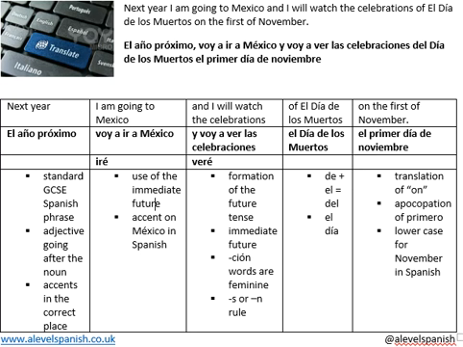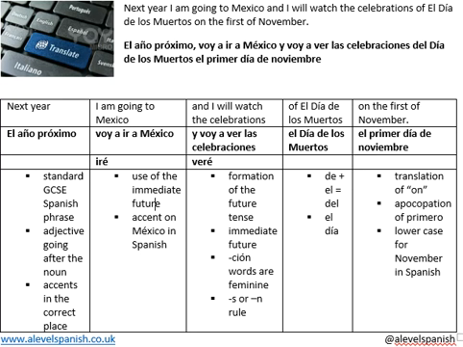Apocopation is just a grammatical way of saying that you knock off the O of primero when it's in front of the noun it's describing. So in this case, primero goes to primer. And the last point really is that noviembre has a lowercase N because all the months of the year are lowercase in Spanish. So that just about wraps it up.